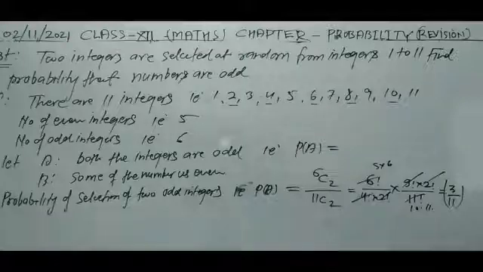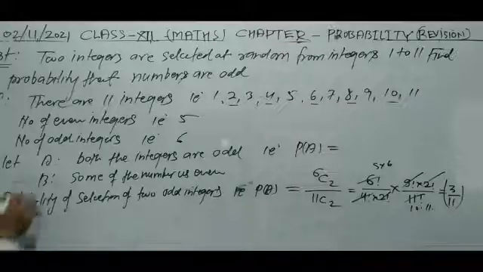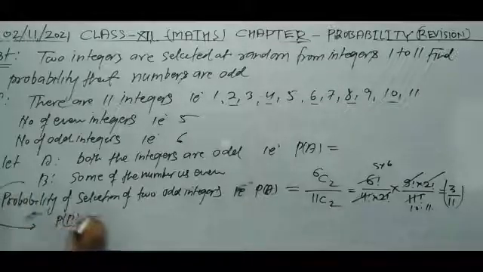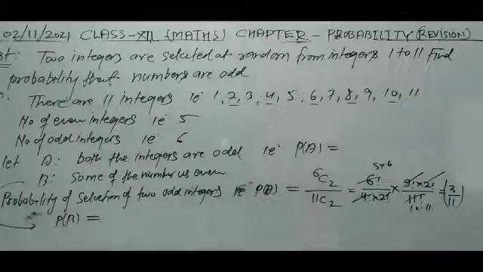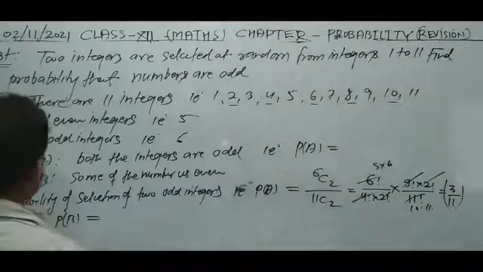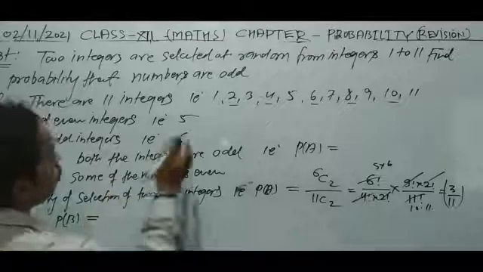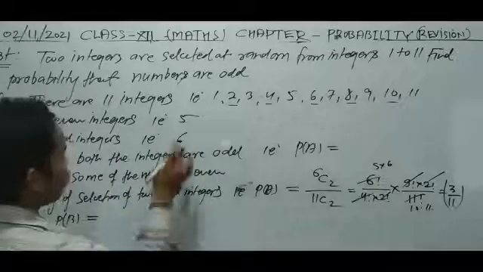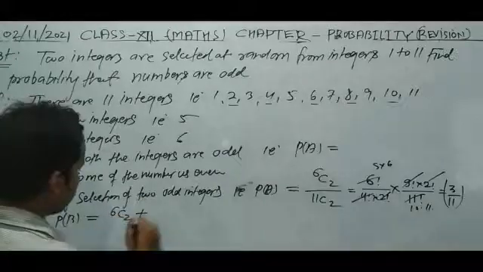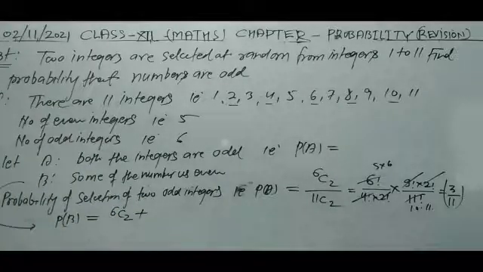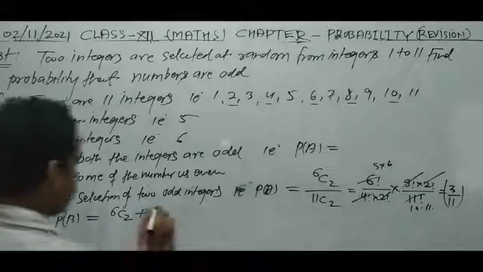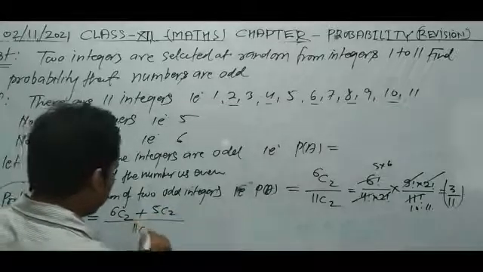So P of B: the sum of the two numbers is even means odd plus odd is even, so 6C2, and even plus even is even, so 5C2, whole upon 11C2.